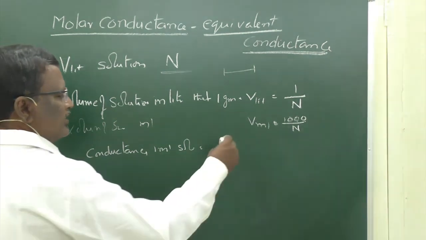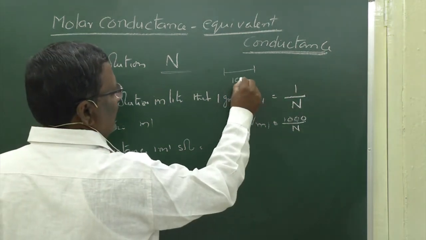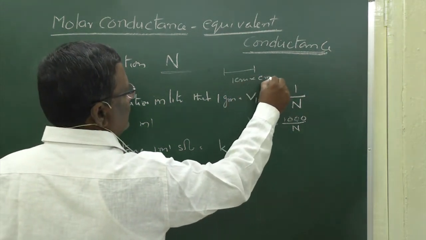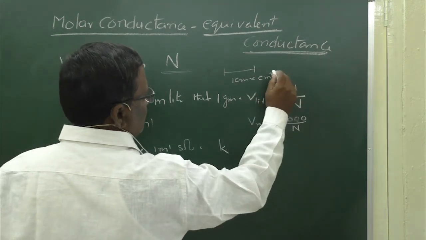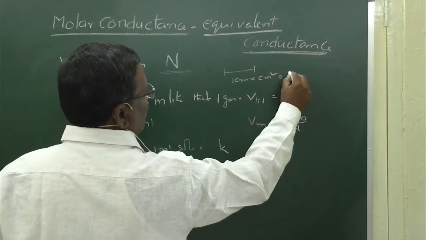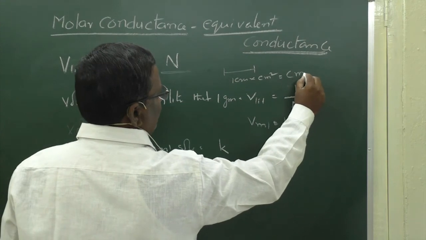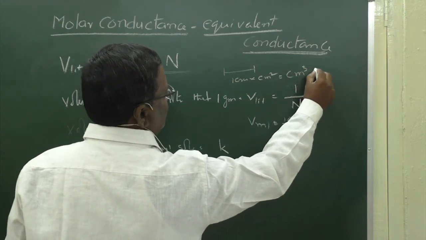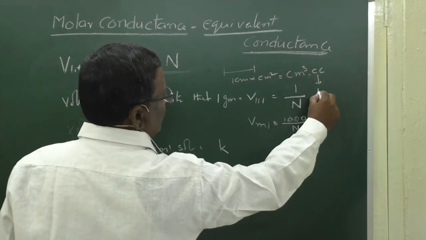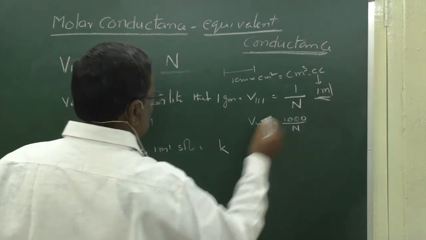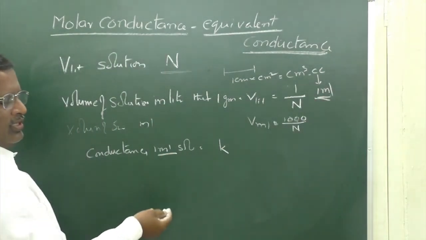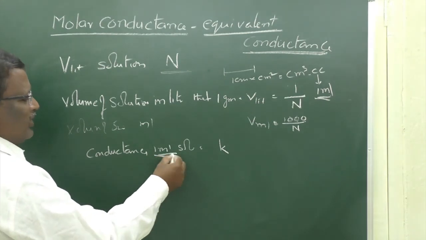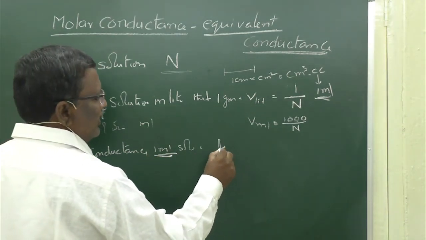So this is called kappa. 1 square centimeter cross section area and 1 centimeter length is nothing but 1 cubic centimeter, cc. 1 cubic centimeter is equal to 1 ml. Therefore the conductance of 1 ml solution is equal to kappa.